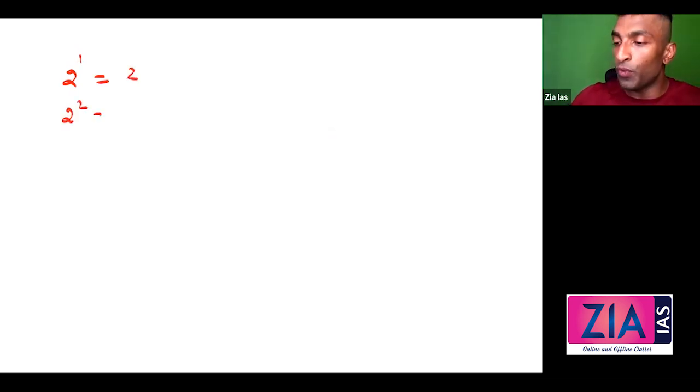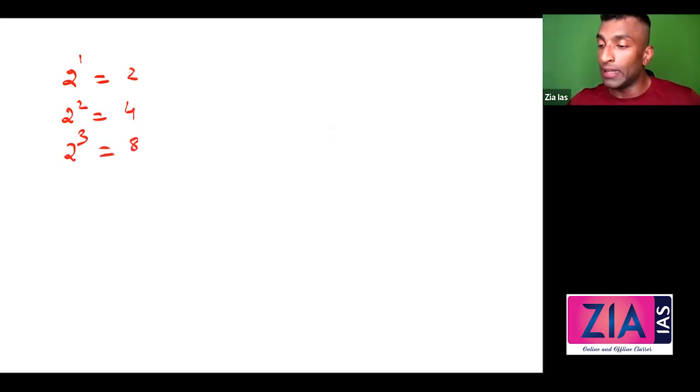Okay, now guys, there are only 4 possibilities which can come as the last digit. What are they? Let's see the various powers of 2. Let's take 2 raised to 1. What is that? 2. What is 2 raised to 2? 4. 2 raised to 3, 4 into 2, 8. 2 raised to 4, 8 into 2, that is 16.